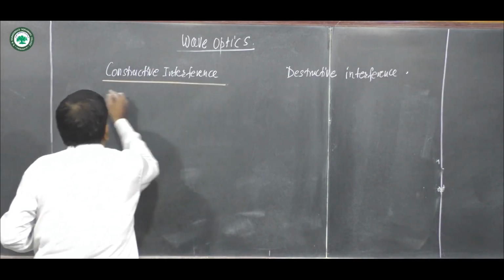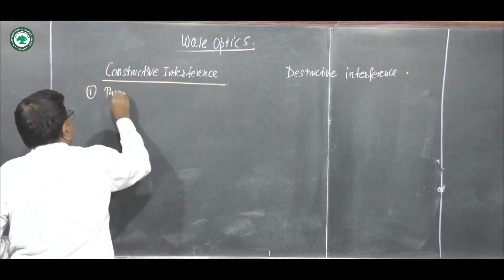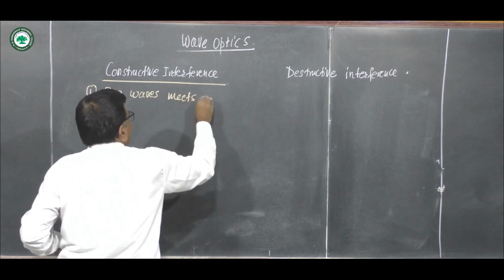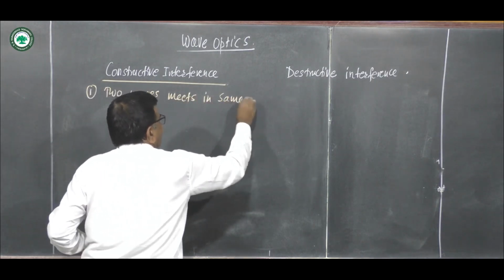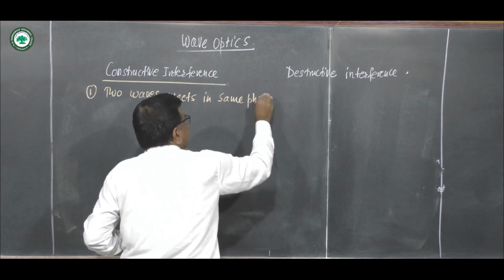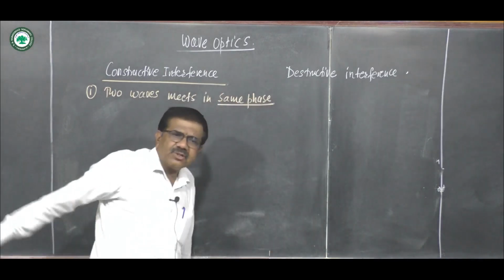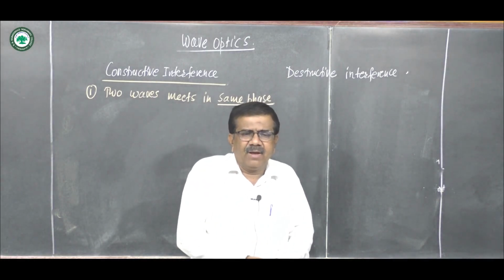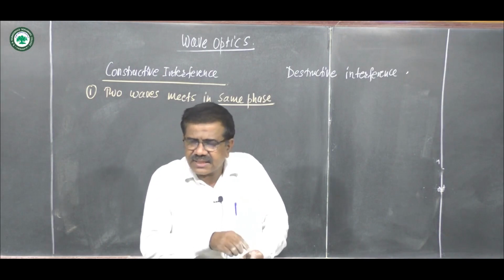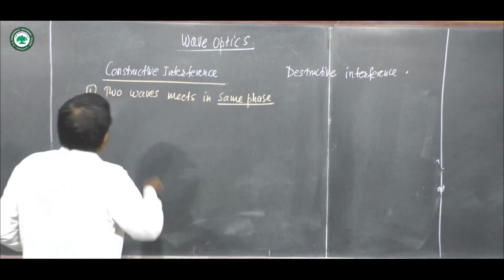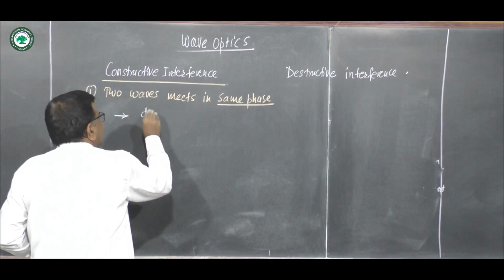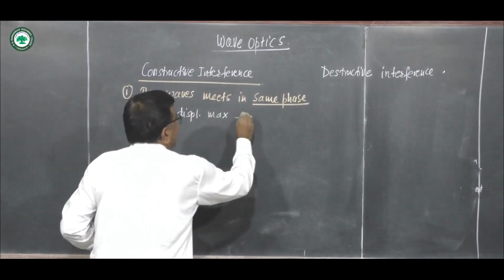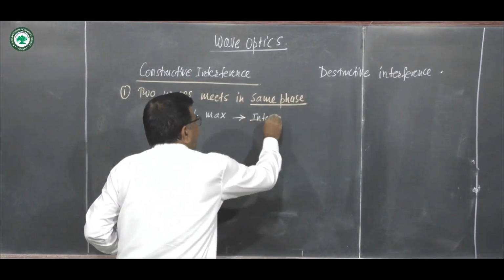Here two waves meet each other in same phase. Same phase means crest of one wave coincides with crest of other, or trough of one wave coincides with trough of other. Resultant displacement is maximum and hence intensity of wave is maximum.